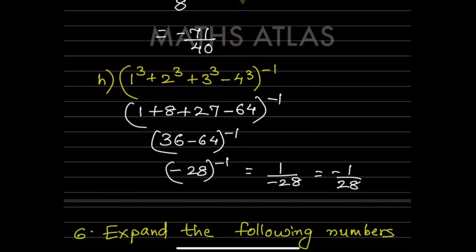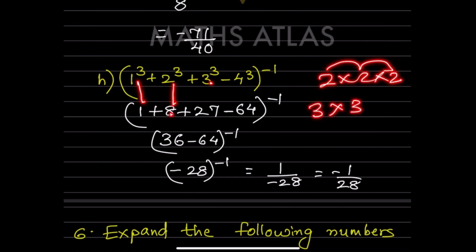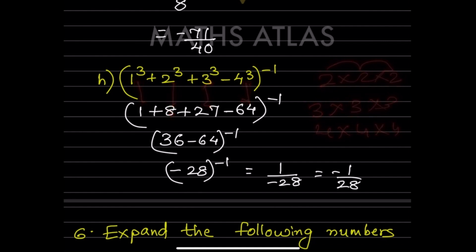Now look at here first. First, what will you do? We will solve the bracket. 1 cube will be 1. 2 cube means 2 into 2 into 2. That is going to be 8. 3 cube means 3 into 3 into 3. That is 27. 4 cube means 4 into 4 into 4. That is 64. And raised to minus 1.